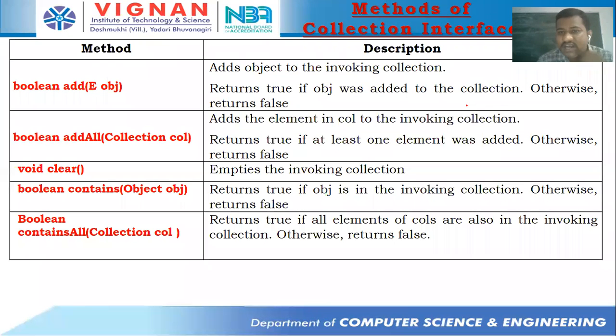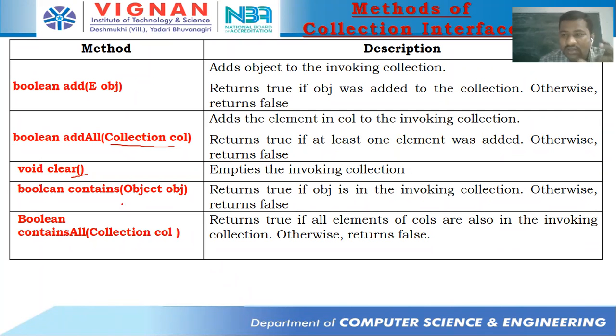And these are all the methods that are available in the Collection interface. We have already seen these methods. Methods of the Collection interface: add adds an object. addAll adds a collection object; we'll discuss how it adds a collection object. clear clears the complete collection object. And boolean contains(Object) checks whether a particular object is present in that particular list or not.